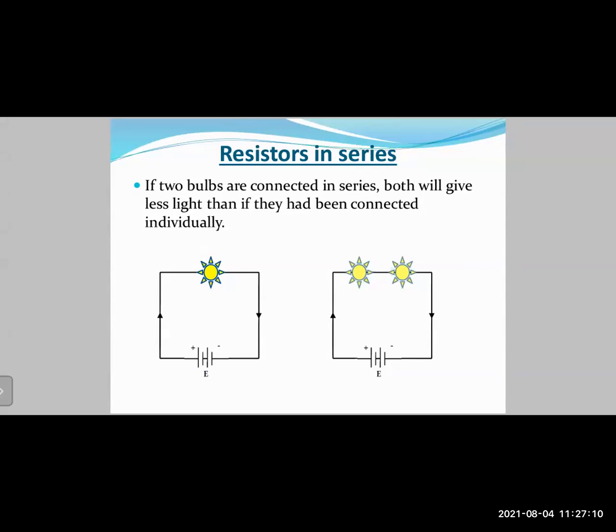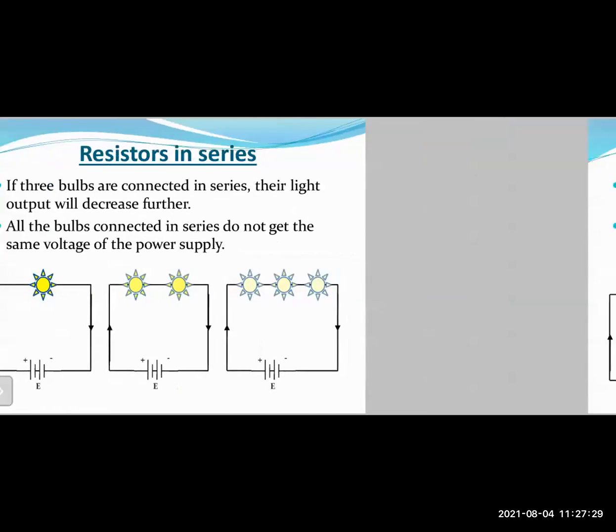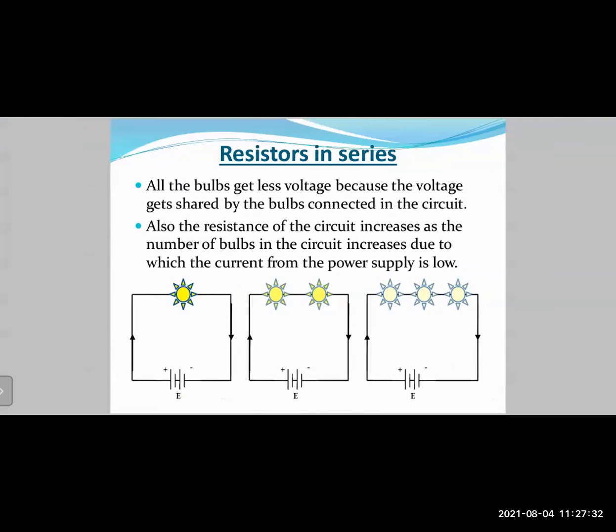Because the voltage is getting divided, the bulb will go a bit dimmer. If three bulbs are connected in series, their light output will decrease further. All the bulbs connected in series do not get the same voltage as the power supply; the voltage gets divided and shared by the bulbs. Also, the resistance of the circuit increases as the number of bulbs increases, due to which the current from the power supply becomes low. That is what we have studied for today.